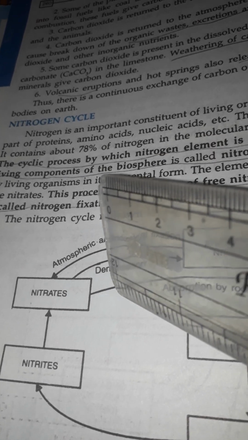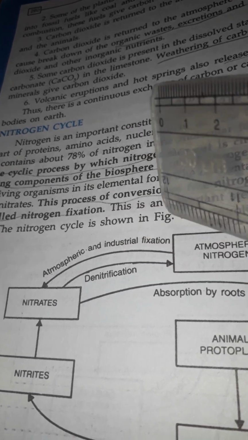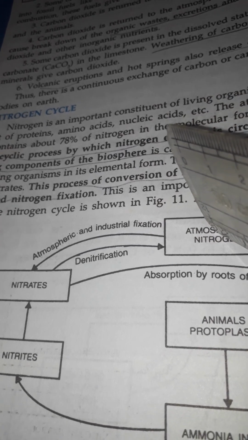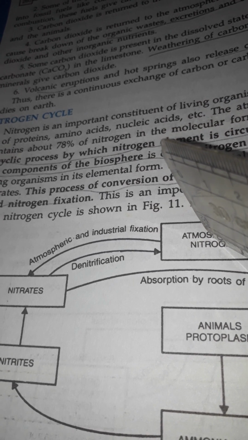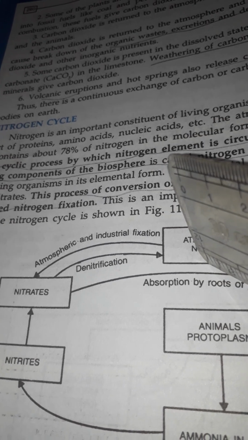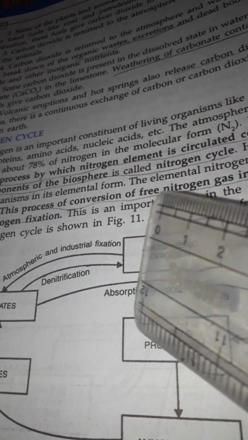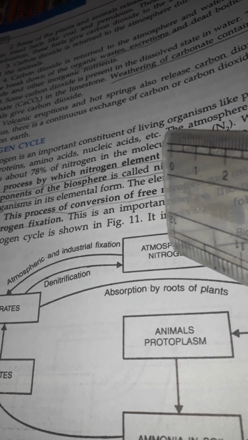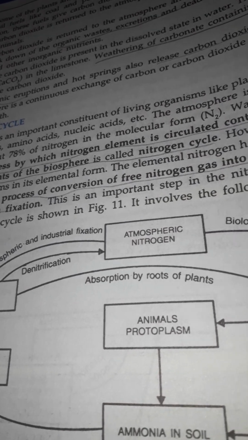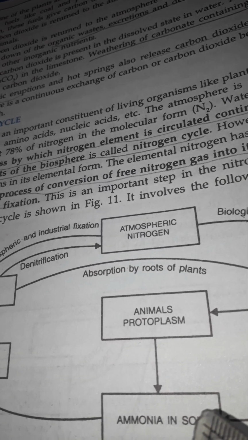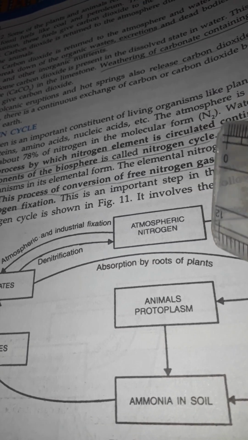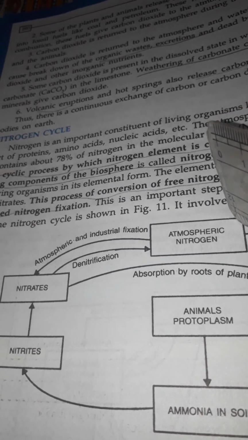The nitrates in the soil are converted into nitrogen by denitrifying bacteria. This process, which converts the nitrate salts present in the soil into nitrogen gas, is called denitrification. Nitrates are converted to atmospheric nitrogen. This is called denitrification. The free nitrogen escapes back into the atmosphere.